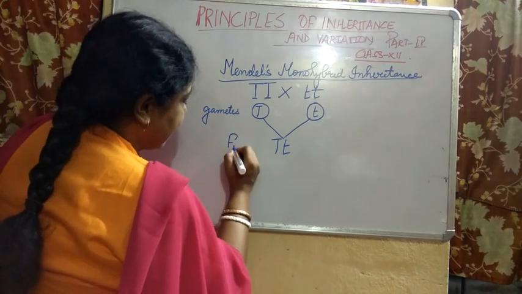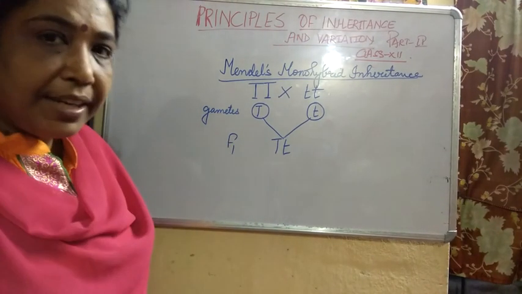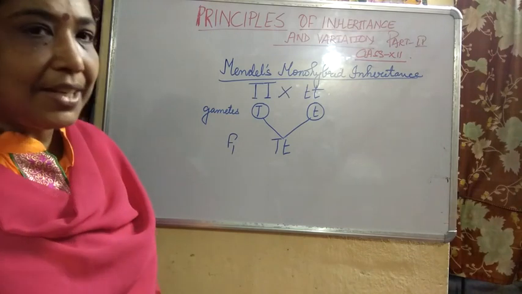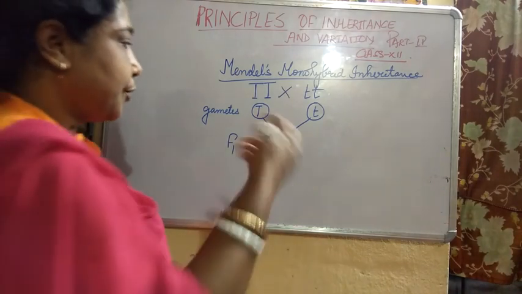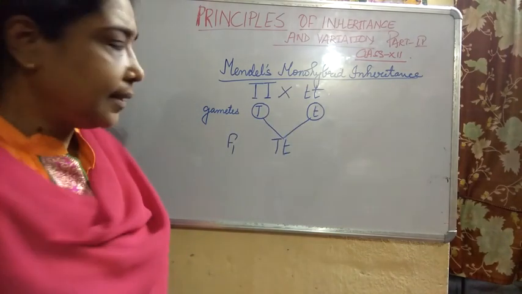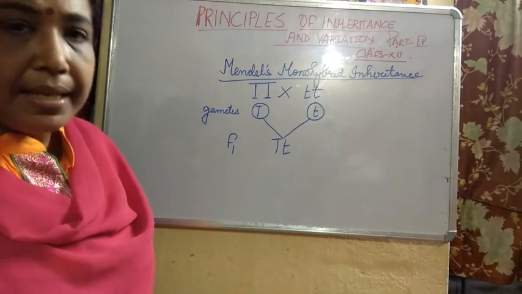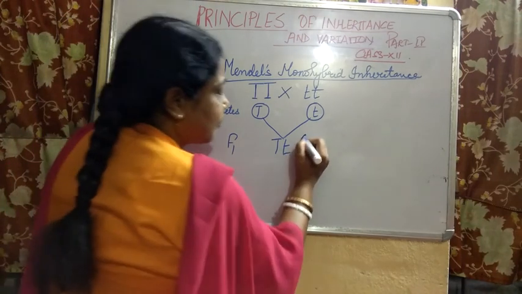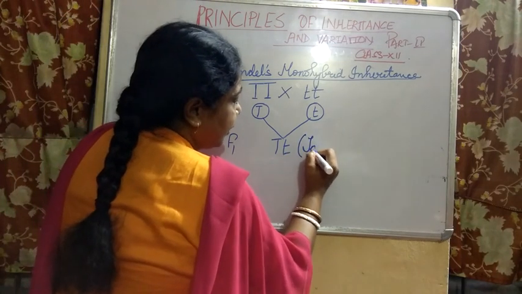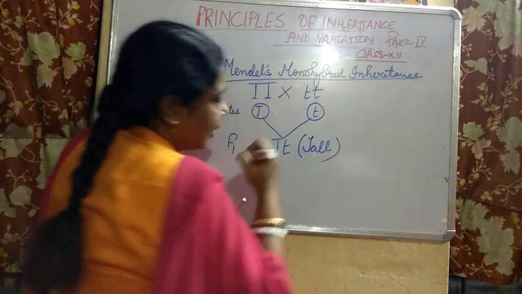And yesterday I told you all about the first filial generation and the second filial generation, meaning the offspring produced generation after generation. So in the first filial generation, the offspring produced, as you are going to see, are all tall.